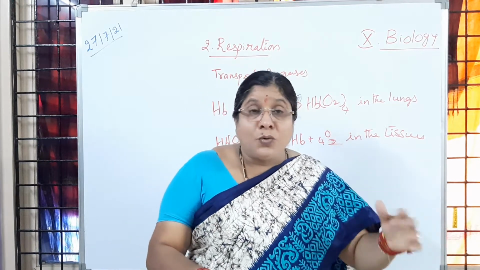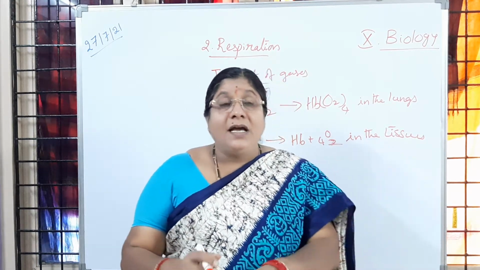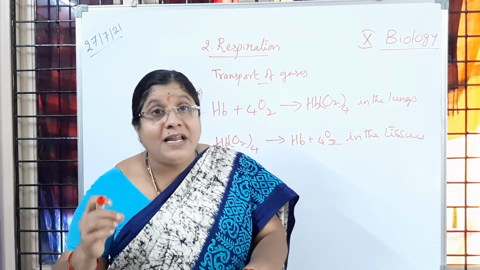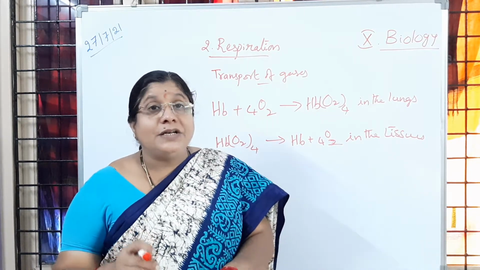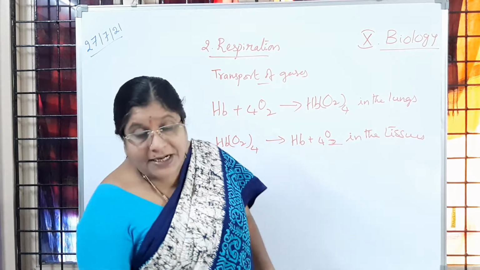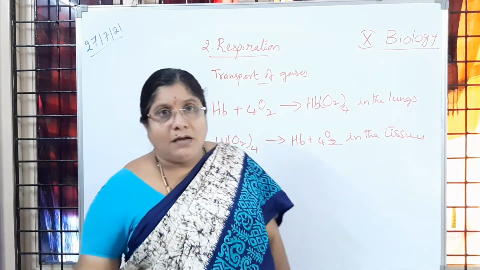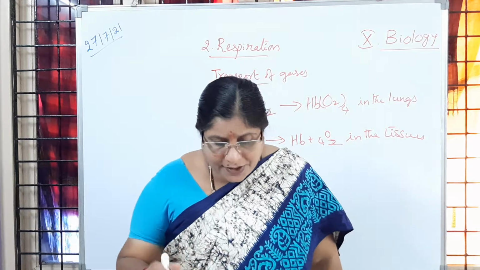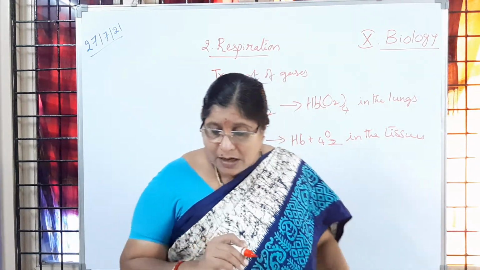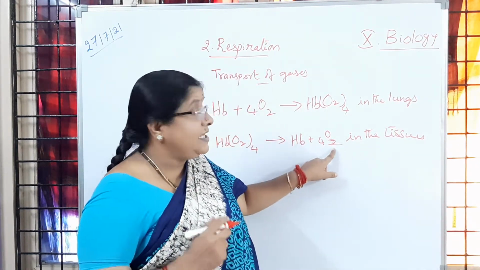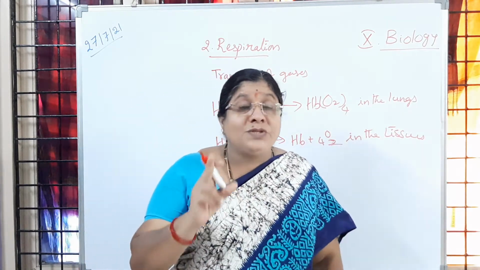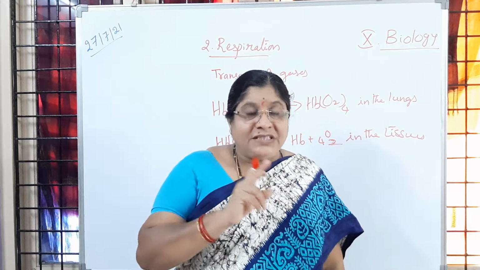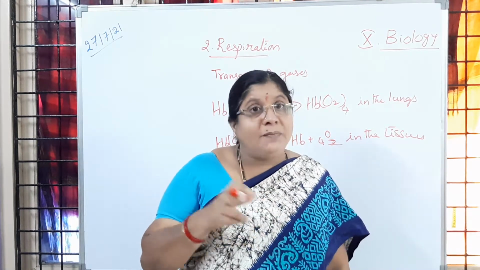In the lungs more oxygen is present, whereas in the cells very little oxygen is present, because the cellular activities are carried out by these cells only. Is it clear to you? That oxygen which is released is used up by the cells for breaking down the glucose molecule, which is supplied to the cells again through the blood only.